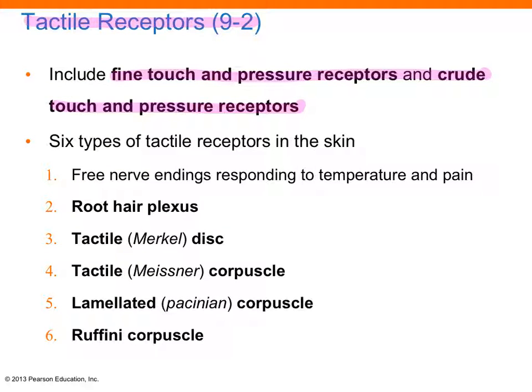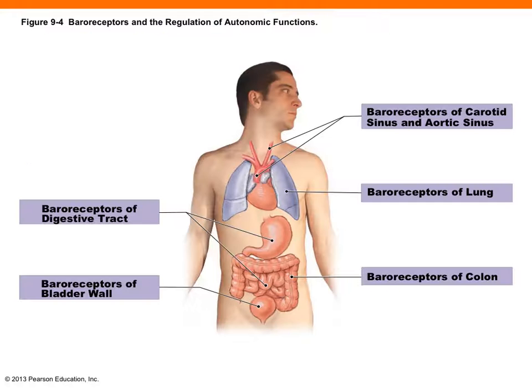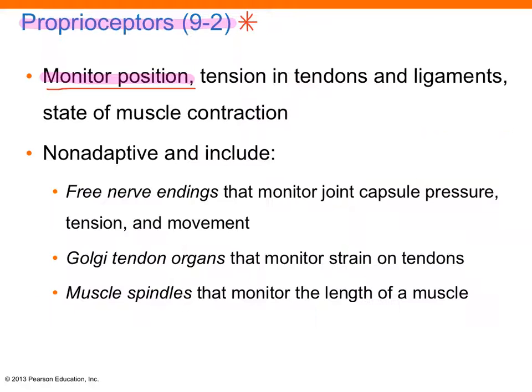Tactile receptors include fine touch and pressure receptors and crude touch and pressure receptors. Baroreceptors monitor changes in pressure in the viscera. They're found in the major blood vessels, lungs, digestive system, and urinary tracts. This gives you an illustration of the baroreceptors and where they're located. Proprioceptors monitor position.